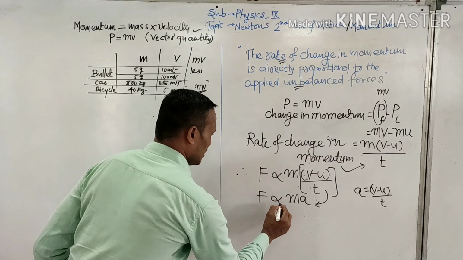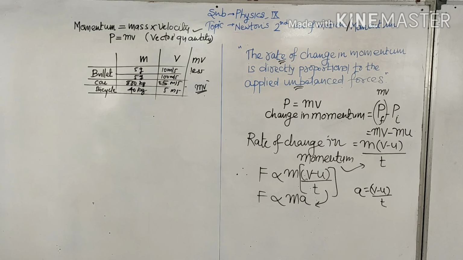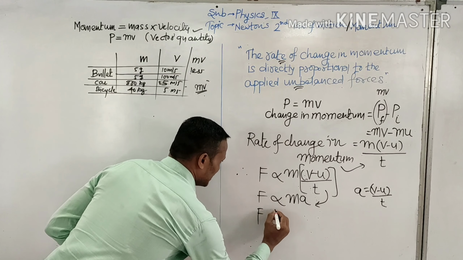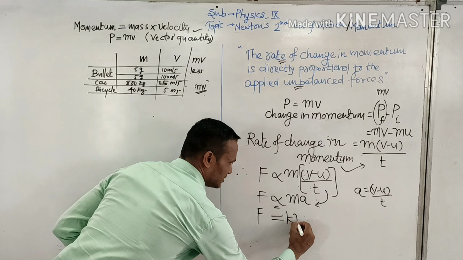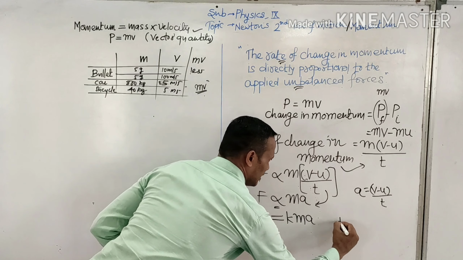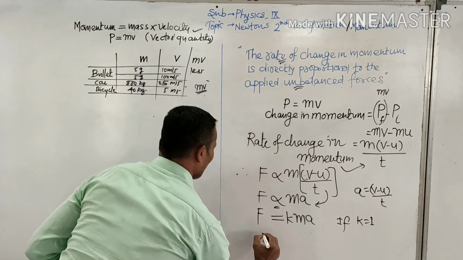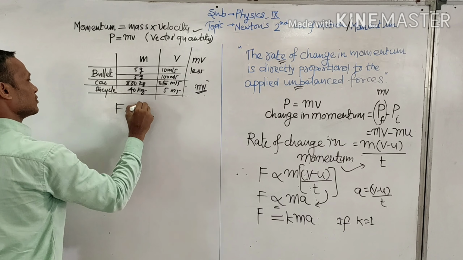To remove the proportionality symbol and to have an equality sign, we need to consider a constant of proportionality. If k is equal to 1, we have F is equal to ma.